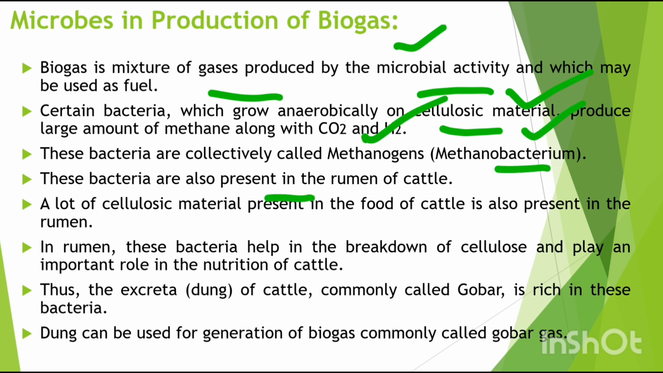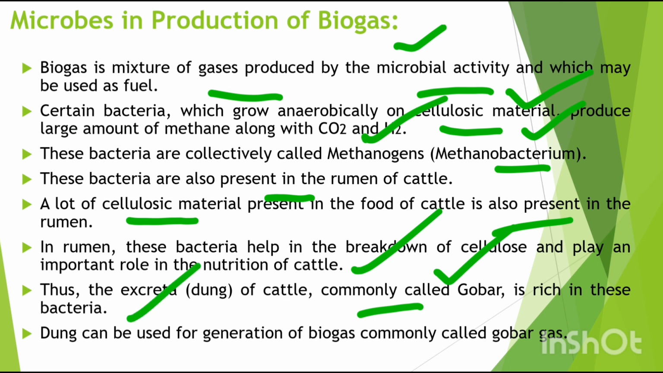These bacteria are also present in the rumen of cattle. A lot of cellulosic material is present in the food of cattle, and it is also present in the rumen. In the rumen, these bacteria help to break down cellulose and play an important role in the nutrition of cattle. Thus, the excreta or dung of the cattle, commonly called gobar, is rich in these bacteria. Dung can be used for generation of biogas, commonly called gobar gas.